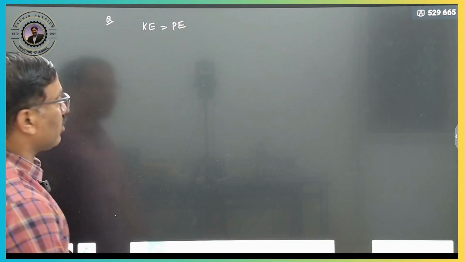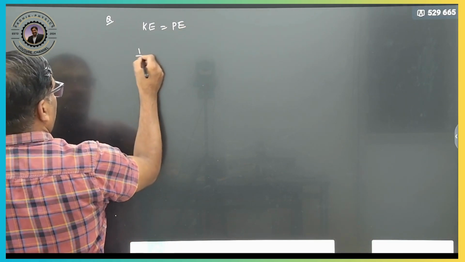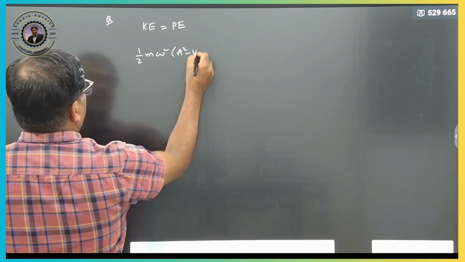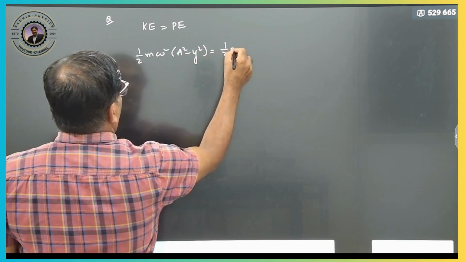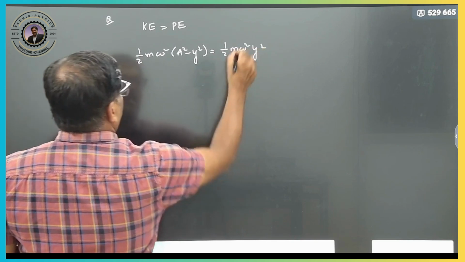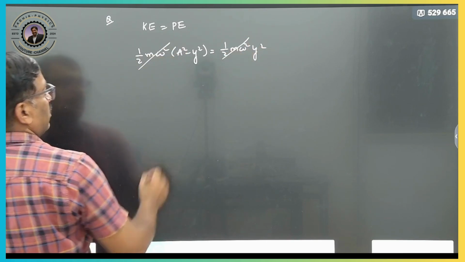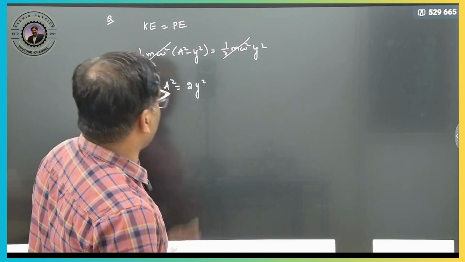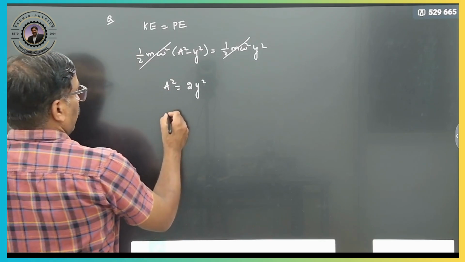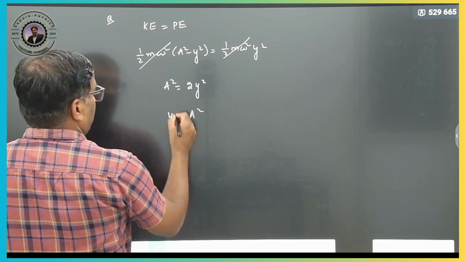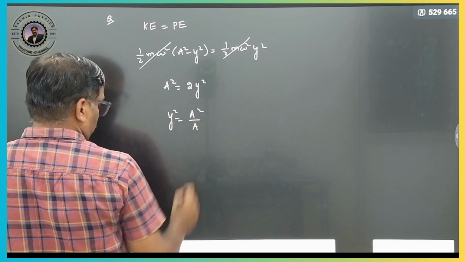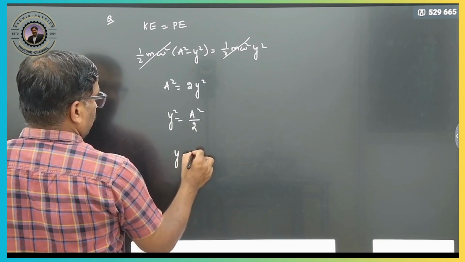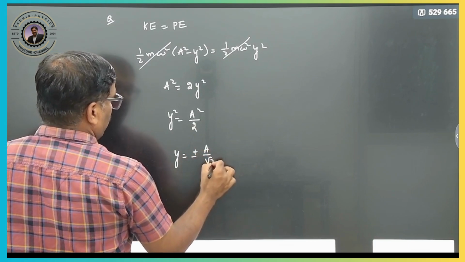The kinetic energy formula, half m omega square into a square minus y square, is equal to half m omega square y square. The common terms get cancelled, therefore a square is equal to 2y square, so y square is a square by 2. Y is equal to plus or minus a by root 2.